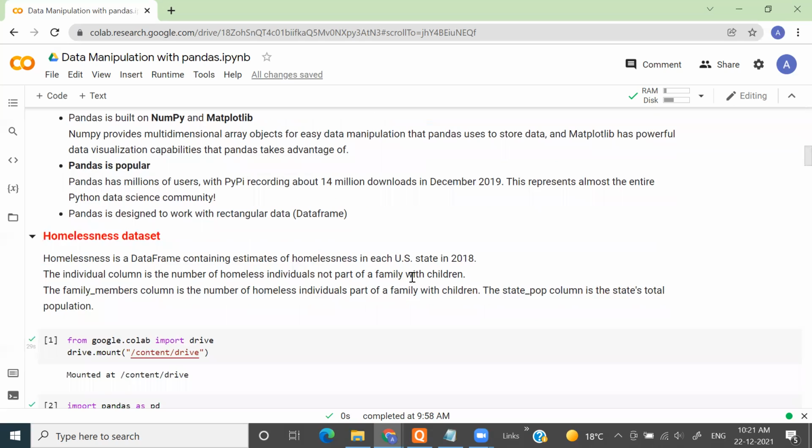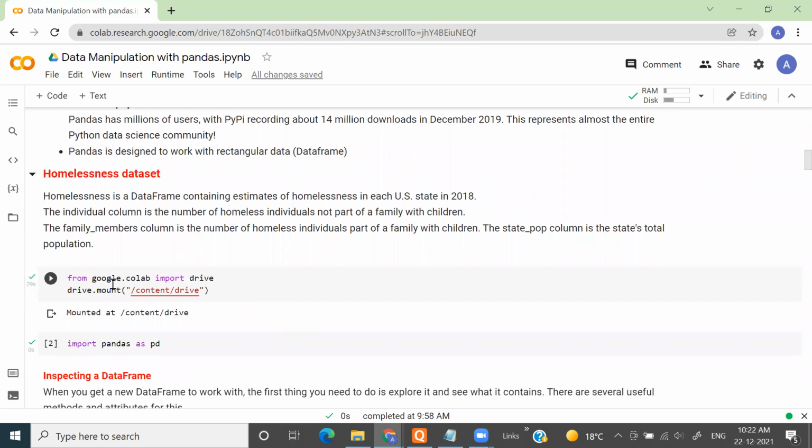Okay. First of all, let us learn how we import data in Google Colab. To import any data in Google Colab, first of all, you should have the data in your Google Drive. Once you have the data in Google Drive, you need to mount your Google Drive, or in a simple way, you need to connect your Google Colab with Google Drive. And how do we do that? There is a module called google. From that, we import a sub package colab, and from there, we import a function drive, right? And we pass the path as an argument.